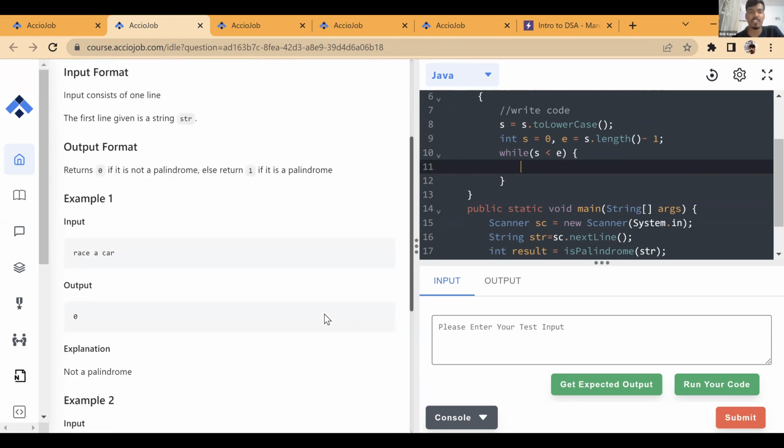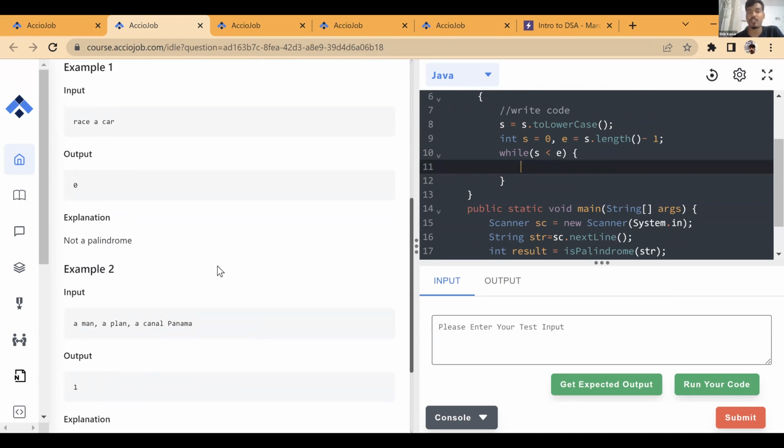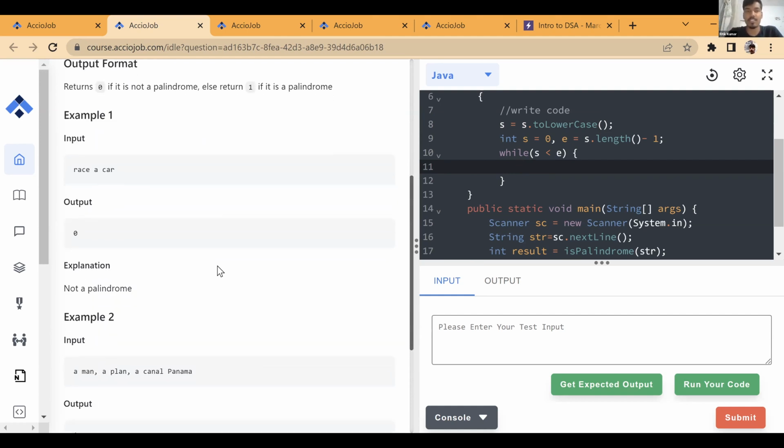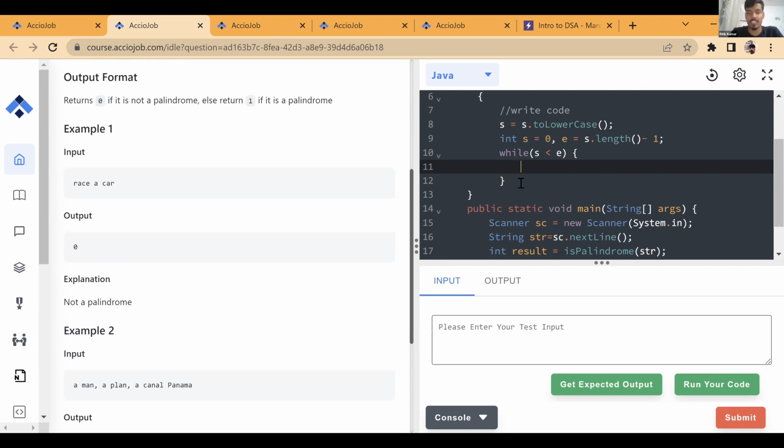If you don't do it, you'll have to additionally check whether the character is capital or small. If the character is capital, you convert it into small and then check that small character. If the character is small, you convert it into capital, right? Either way you can handle it. I just converted the entire string into lowercase, so I don't have to deal with that mess, that if-else check.